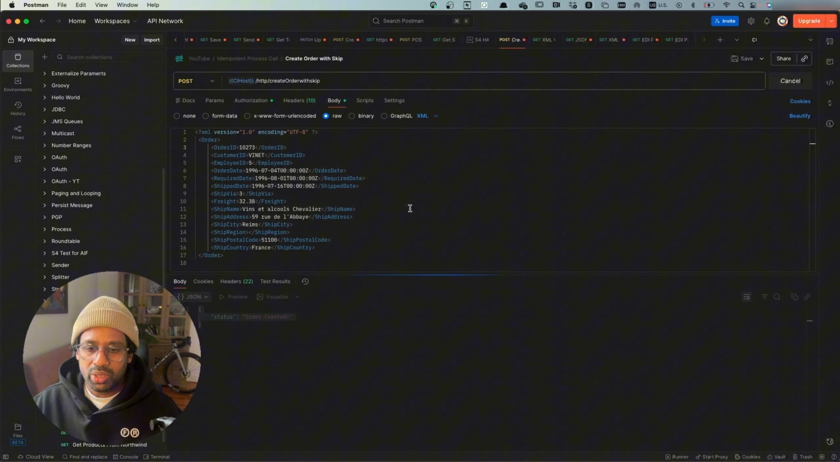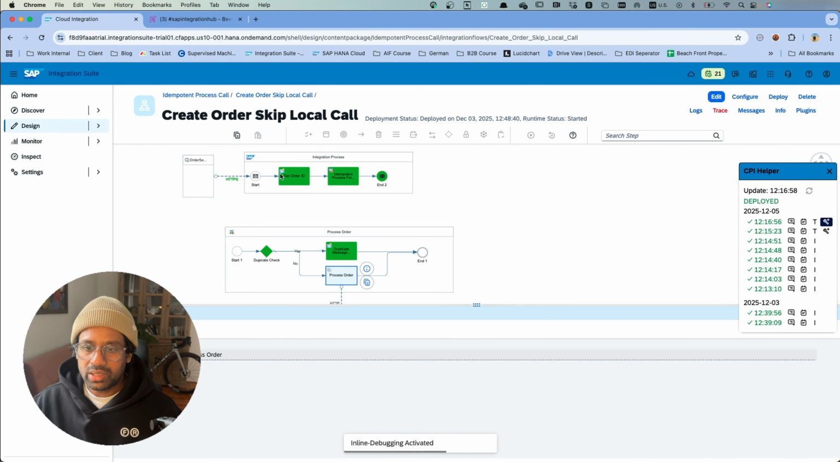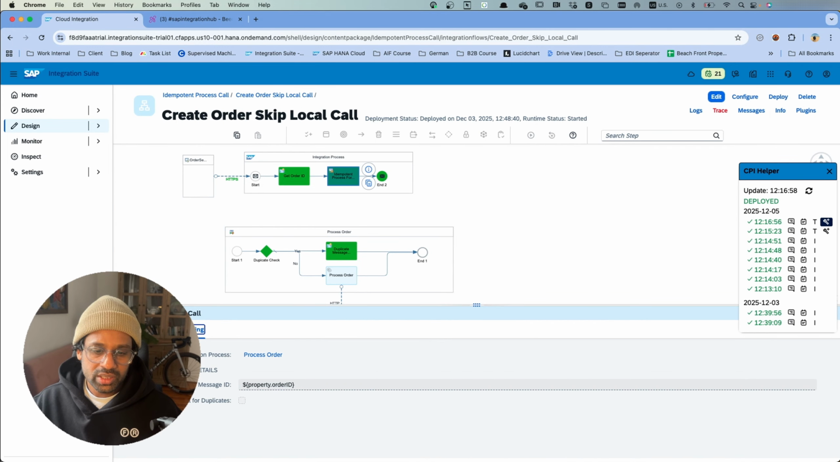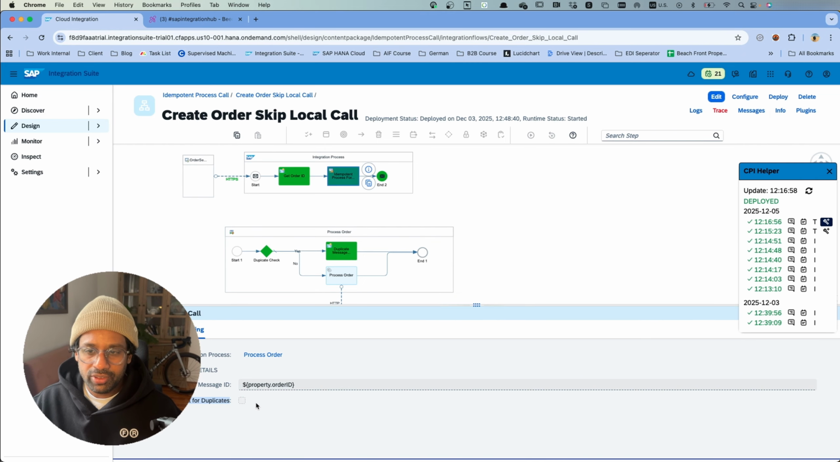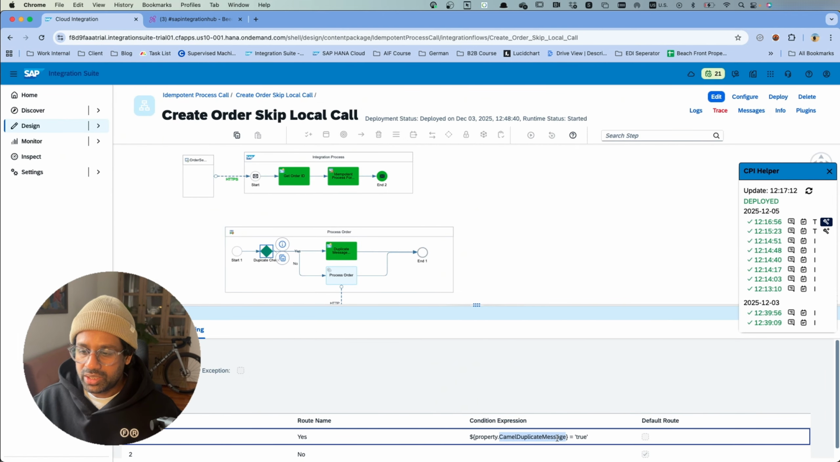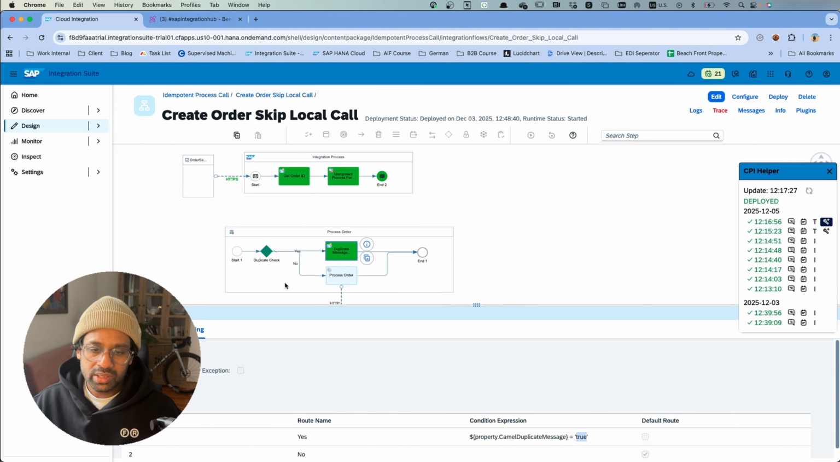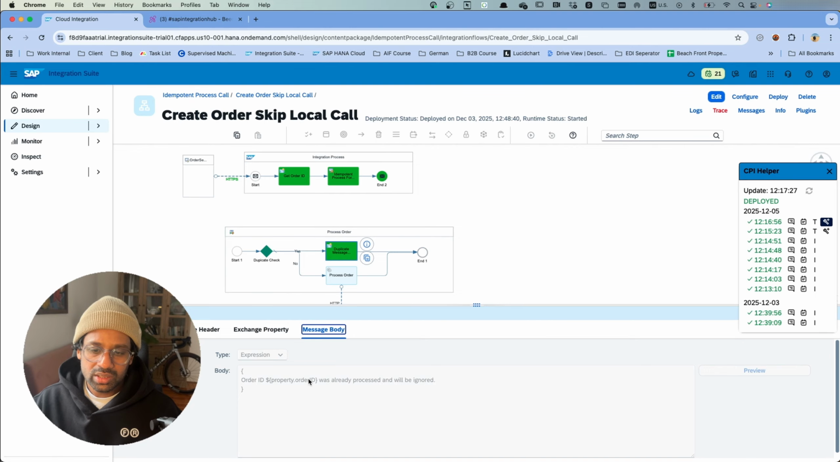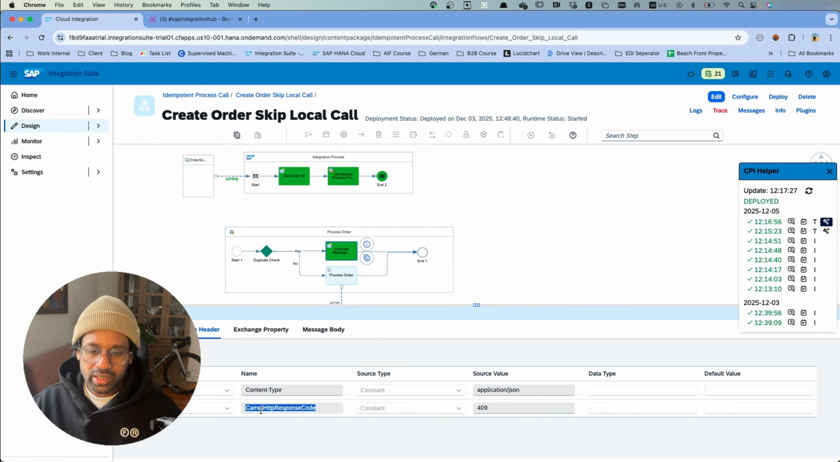And if I send the same order again, let's see the trace. It comes to the idempotent process call. Since we have the skip process call for duplicates deactivated, it still triggers the local integration process. However, this property right here, Camel duplicate message, is now true. So that means it goes on this path and sends this response back to the sender with the HTTP response code as 409.